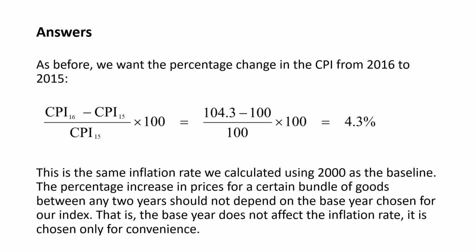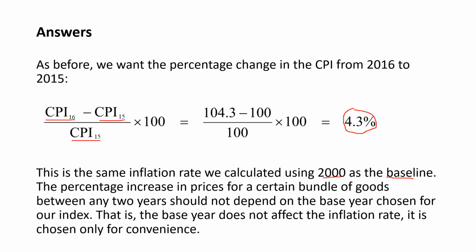So the answer, we do the same calculation. We take the CPI for the year 2016, subtract the CPI for the year 2015, and this time divide it by the CPI for the year 2015. And we get the number 4.3%, as we mentioned on the previous slide. This is the same inflation rate we calculated using 2000 as the base year.